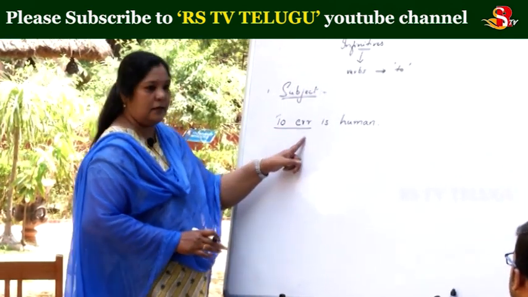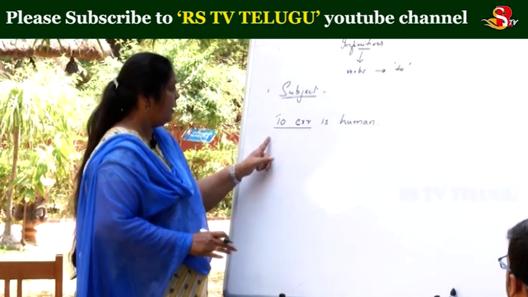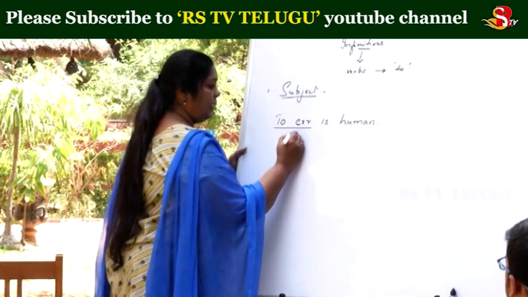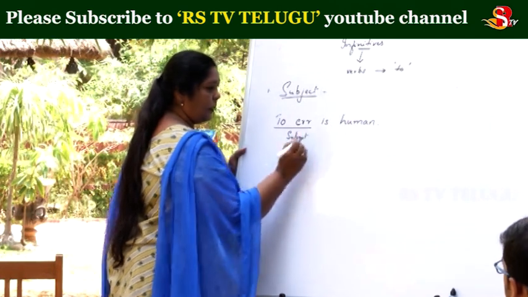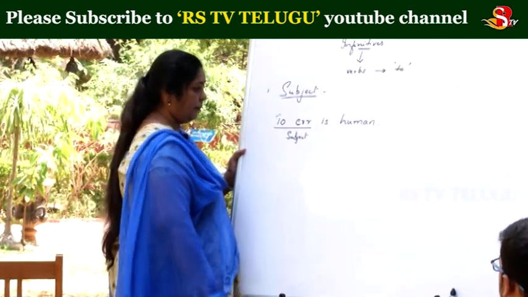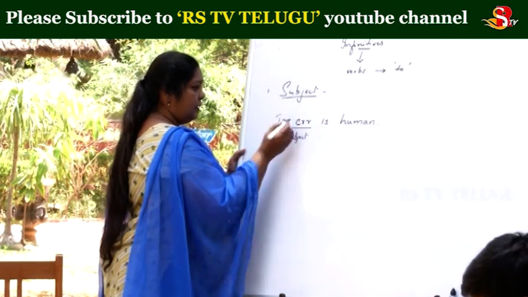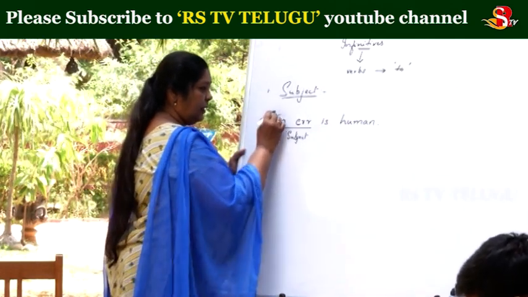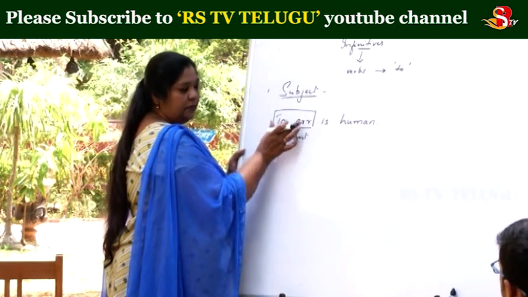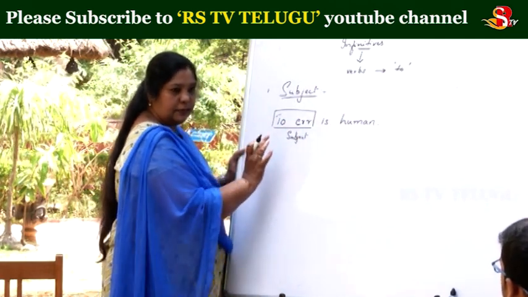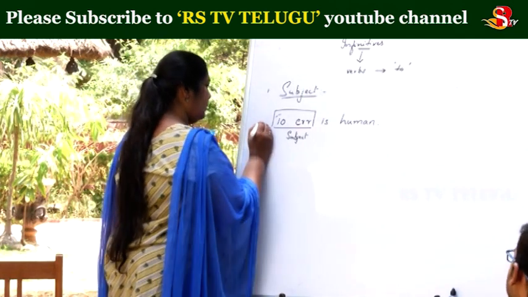Here to err, to make mistake, is coming as the subject. Okay. Now, when I say this as a subject, this is occupying the position of the subject. This is an infinitive which is acting as the subject. Okay. Right.